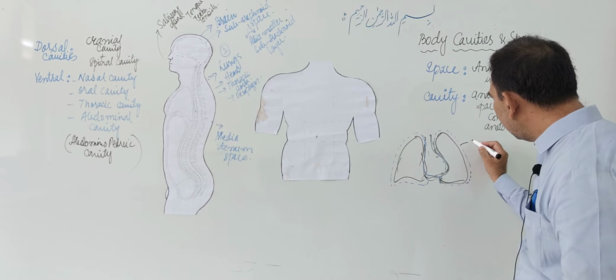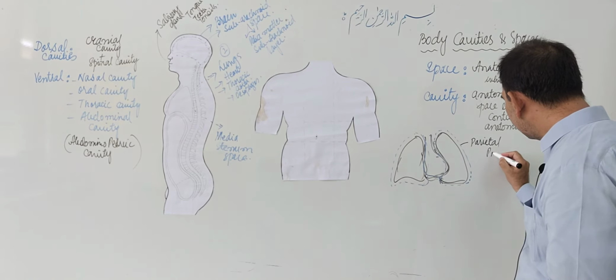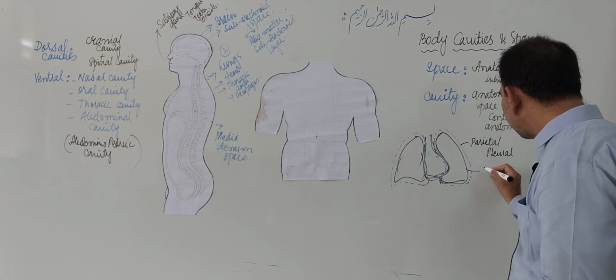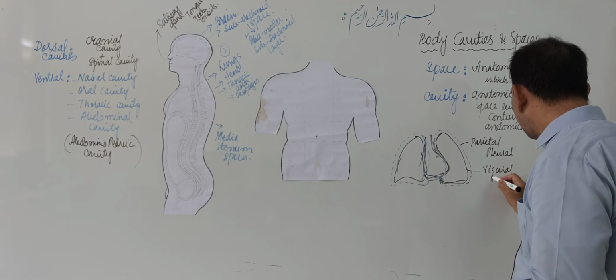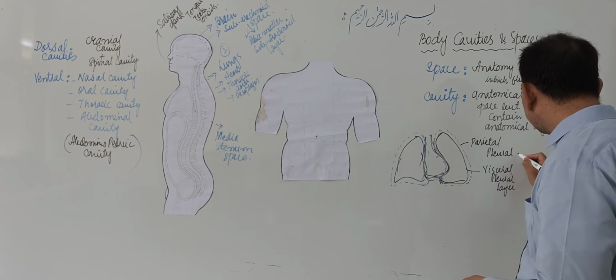One layer is called the parietal pleural layer, and the second one is called the visceral pleural layer or membrane.